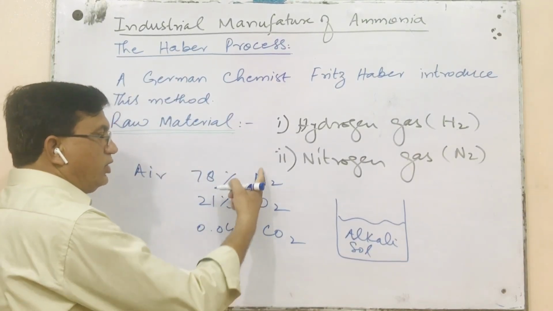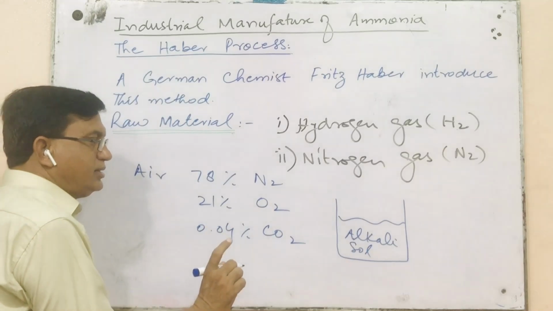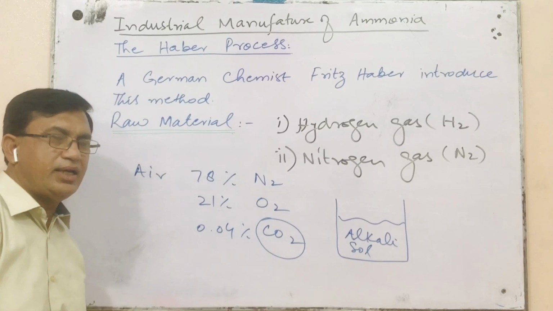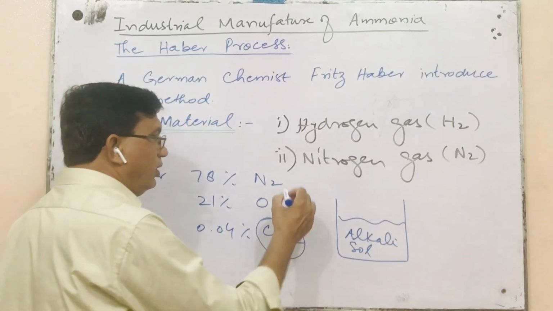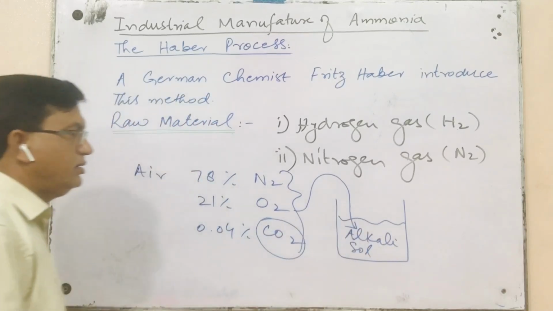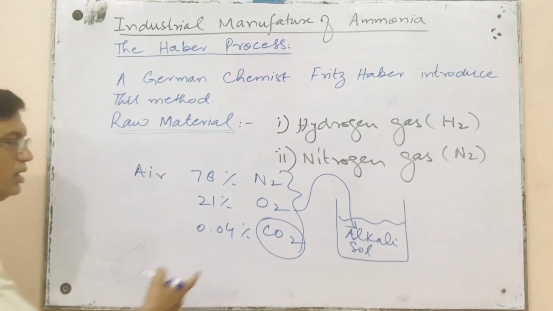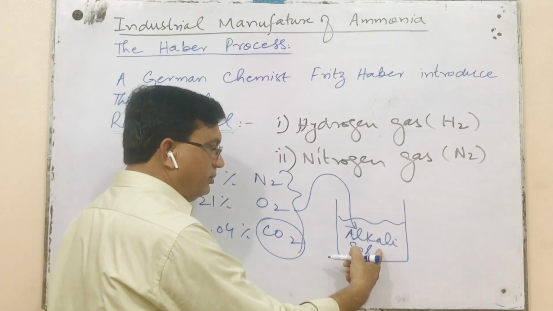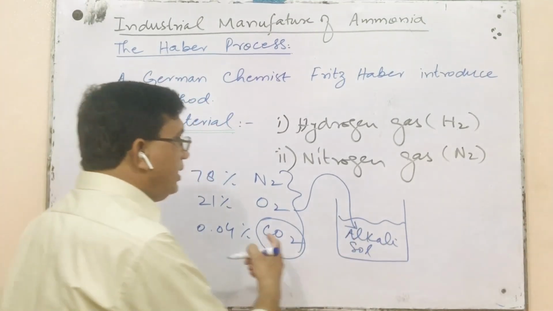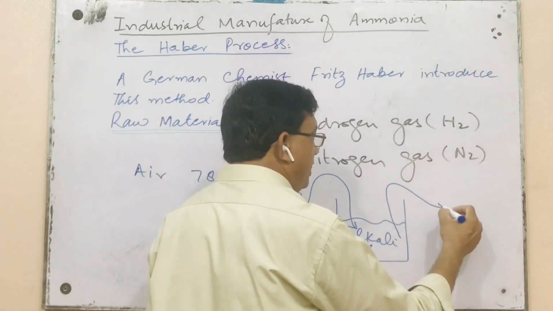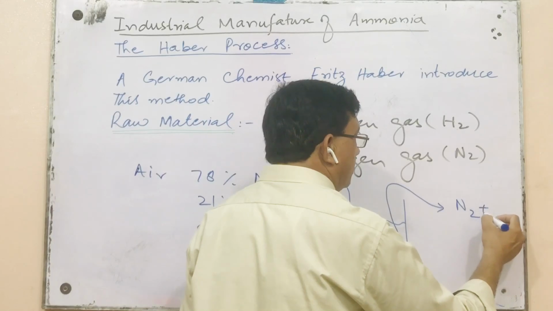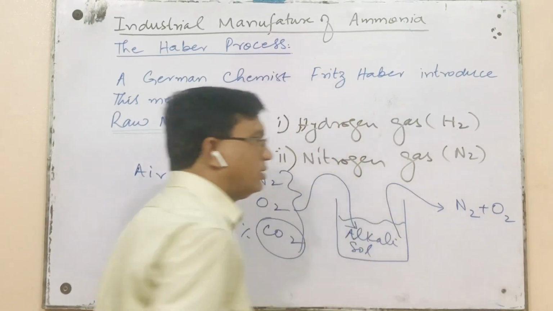Both nitrogen and oxygen are neutral gases, while carbon dioxide is an acidic gas. Whenever we pass all of these gases through this alkaline solution, carbon dioxide will be trapped, producing respective carbonates, and then we can easily get nitrogen and oxygen gases.